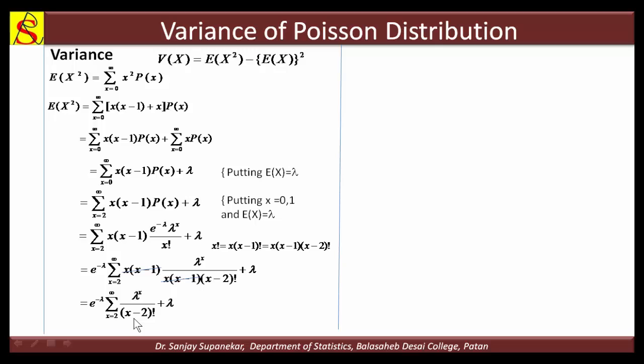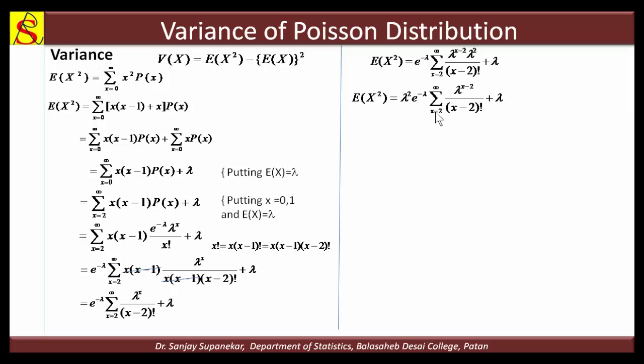Now here again we can adjust this lambda raised to x as lambda raised to x minus 2 into lambda square, because this minus 2 plus 2 cancel, the remaining is only lambda raised to x. This is the only adjustment for this x minus 2 factorial. Okay. Now here lambda square taken out of summation, and the remaining terms are summation x equal to 2 to infinity lambda raised to x minus 2 upon x minus 2 factorial, plus lambda.